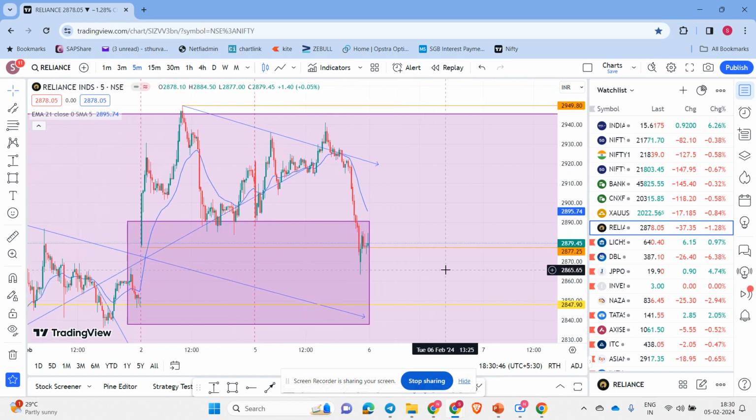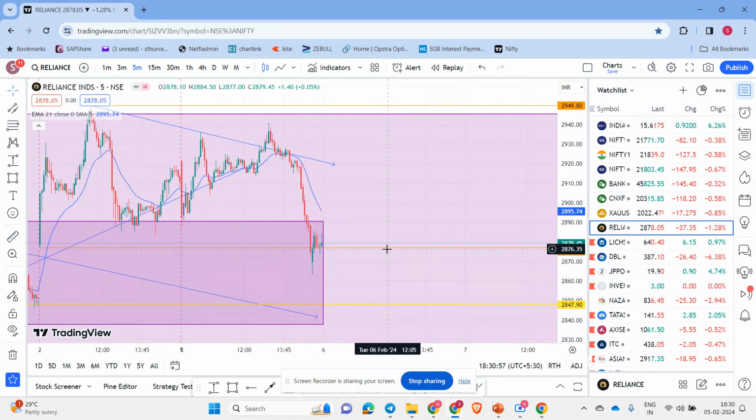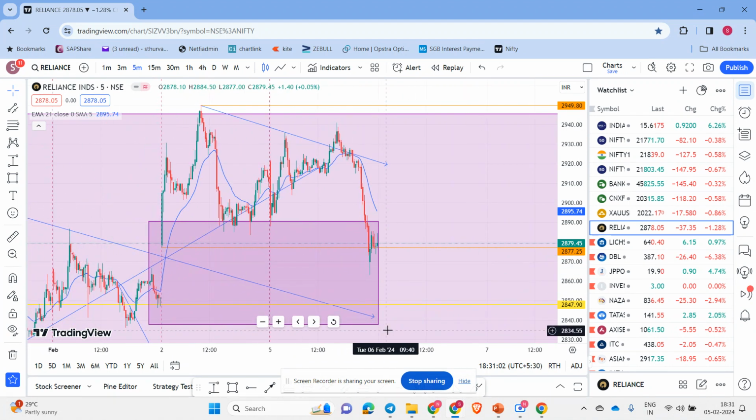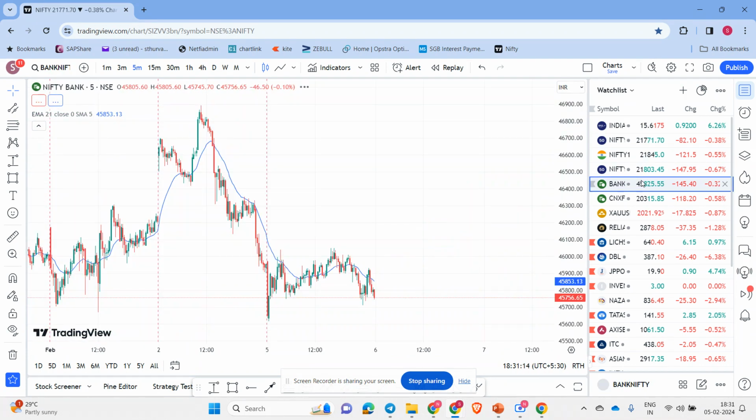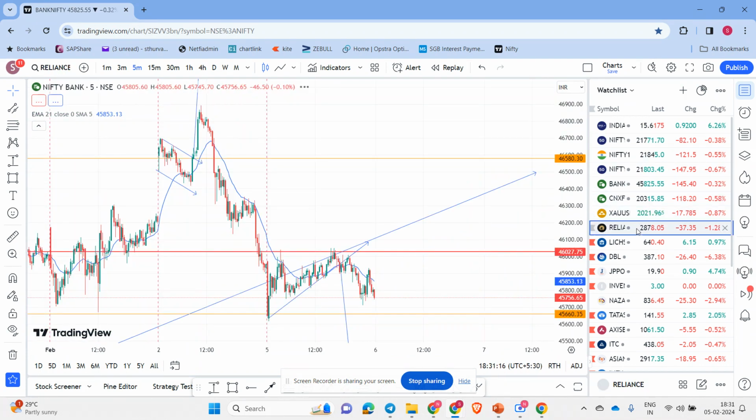Reliance is also very simple, so we'll look for only a short entry tomorrow. If the market bounces here, we wait for rejection to go for short. We can expect 20 points. If it is flat, closing at today's low, we can expect the market coming to 2838. And if it is a gap down, wait for a bounce and then reversal, so that we can go for short. So these are three trades, like Nifty. For Nifty we have three trades, Bank Nifty we have two setups, and Reliance we have three setups.